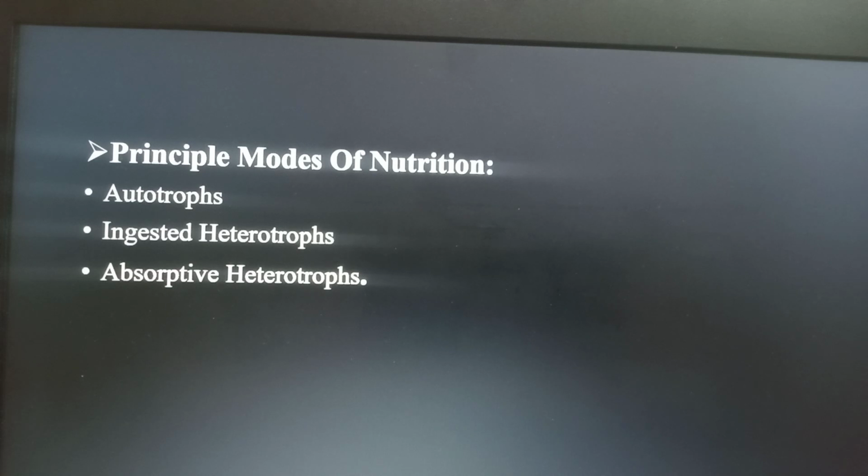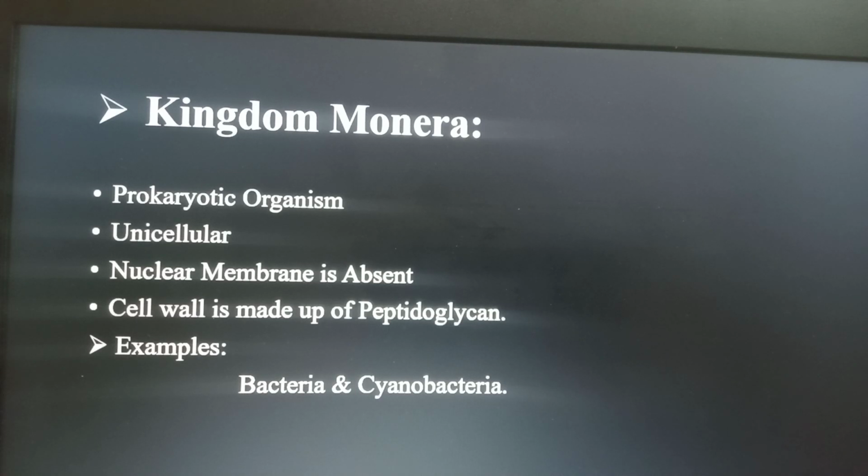The second name of cyanobacteria is blue-green algae. It means that cyanobacteria contain a blue pigment, cyanin, as well as the green chlorophyll pigment. That's why cyanobacteria are known as blue-green algae.